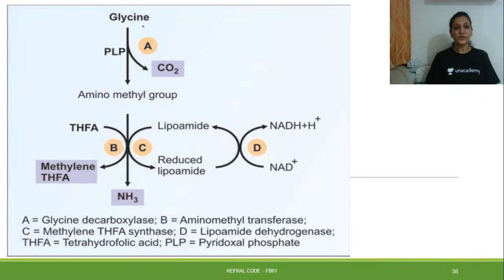You can see over here glycine converting into the amino methyl group and further into NH3. So this reaction is reversible. The reaction can be reversed back, and thus glycine formation can occur from its breakdown products as well.